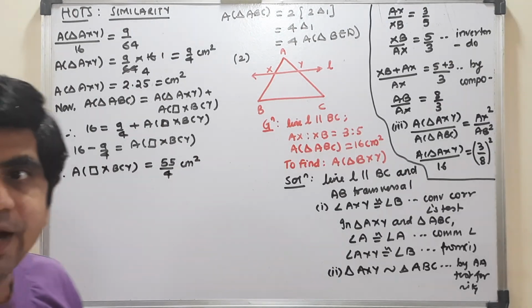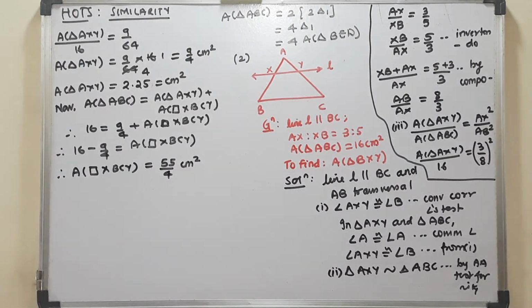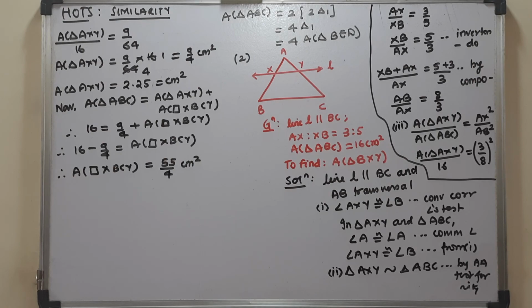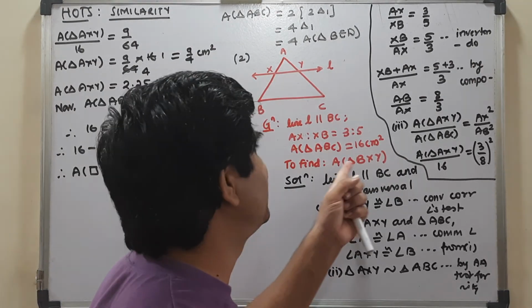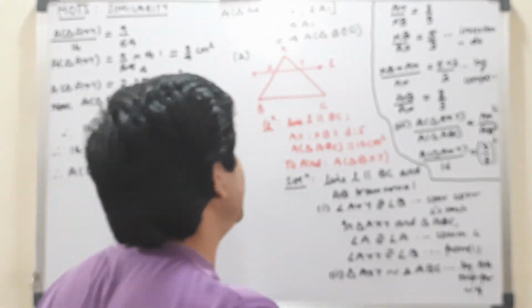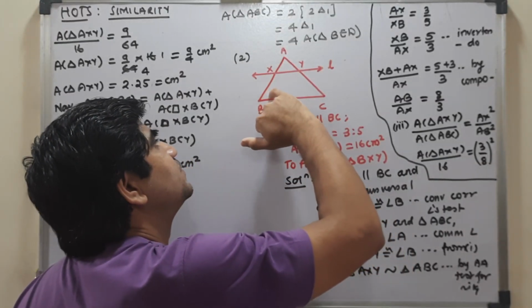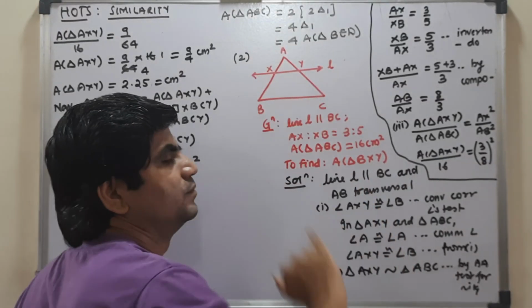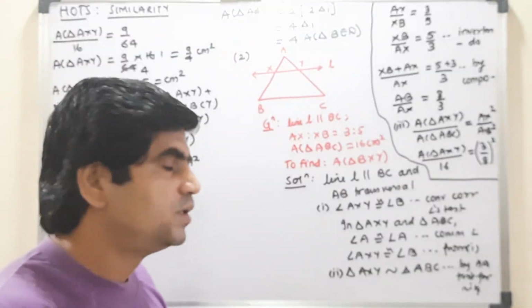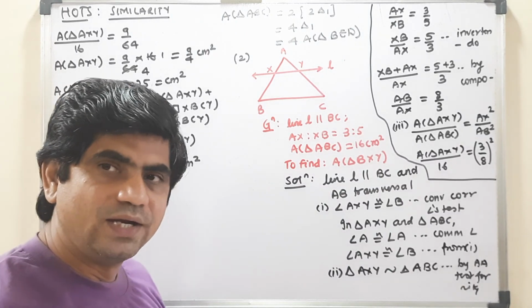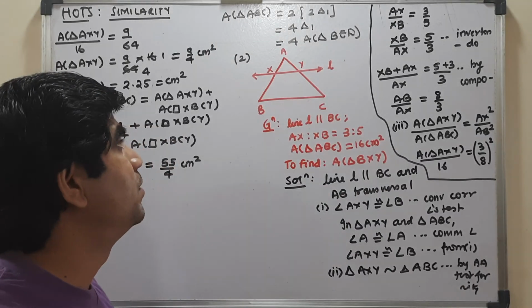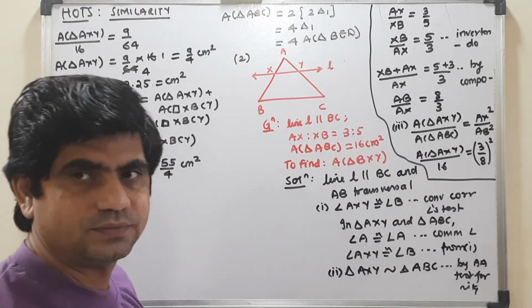Okay, now the main part comes. I am interested in finding the area of triangle BXY, which means I need to join this. So to find the area of triangle BXY, there must be some role present over here.